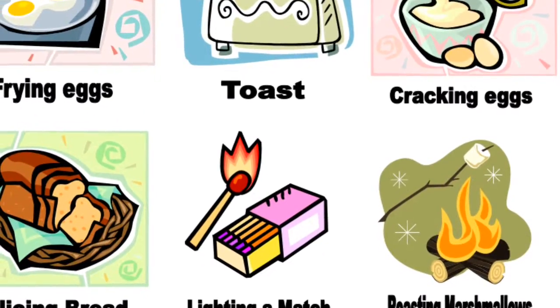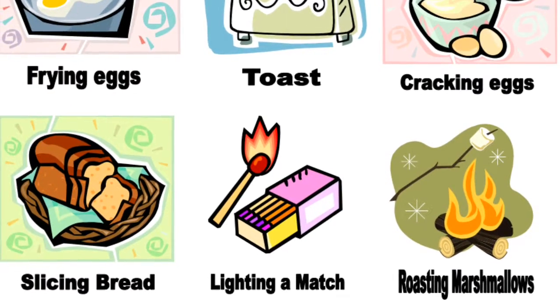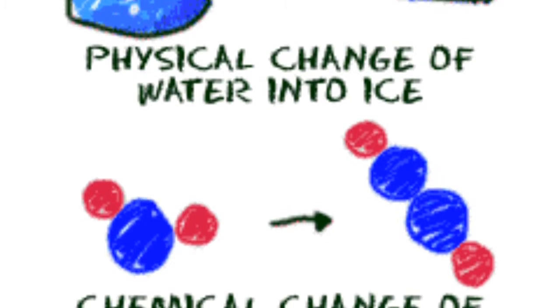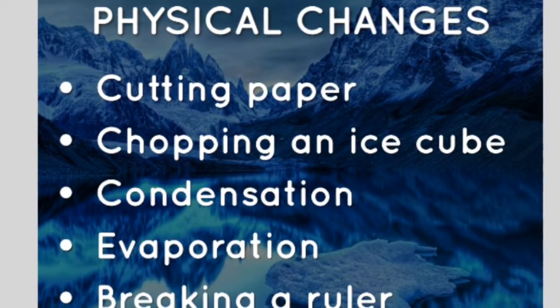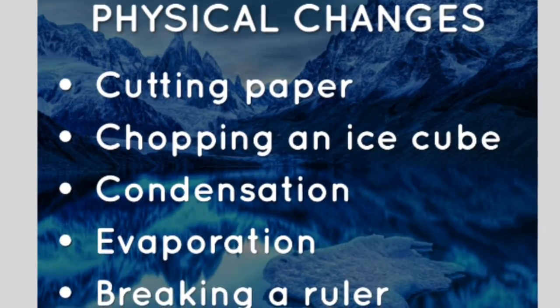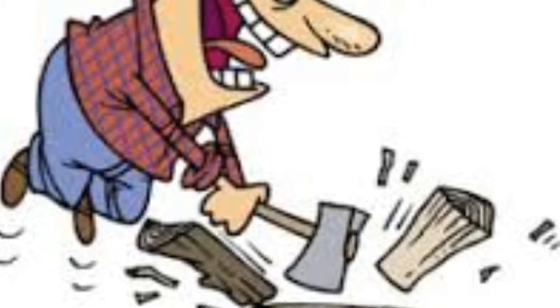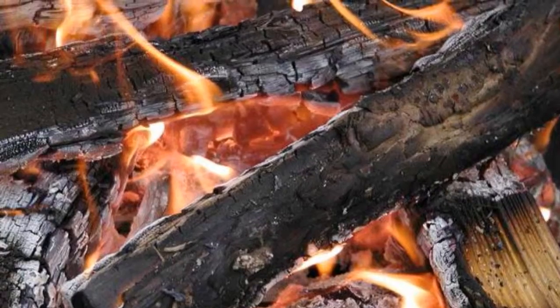Here are some more examples of physical and chemical changes. Here are two examples of physical and chemical changes. Physical changes are cutting paper, chopping an ice cube, condensation, evaporation. Physical change. Chemical change.